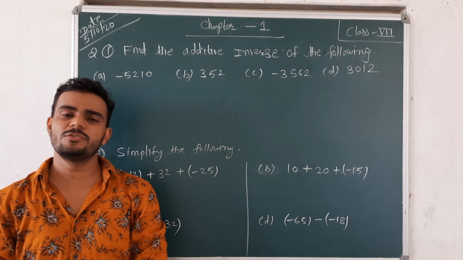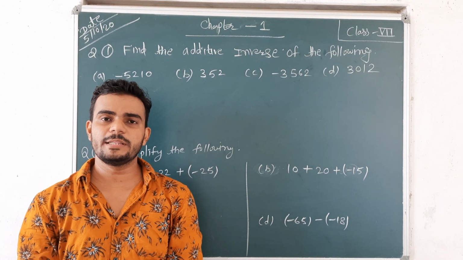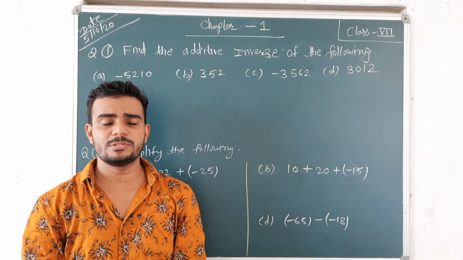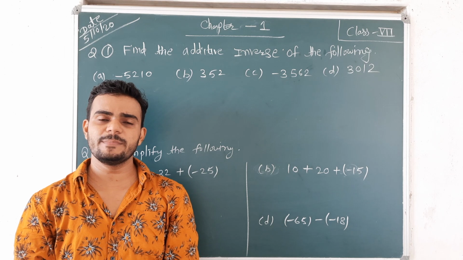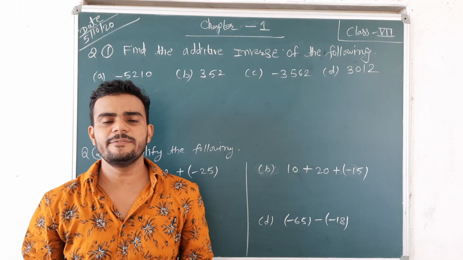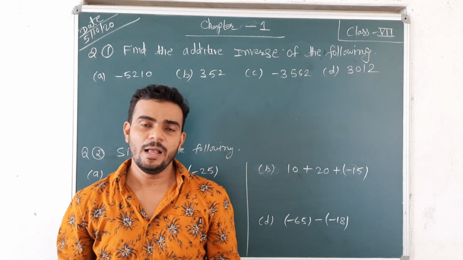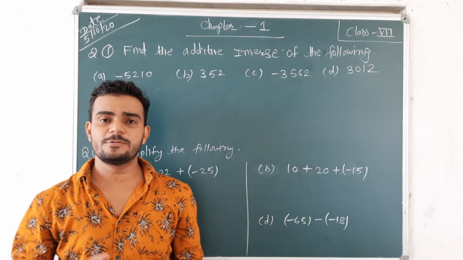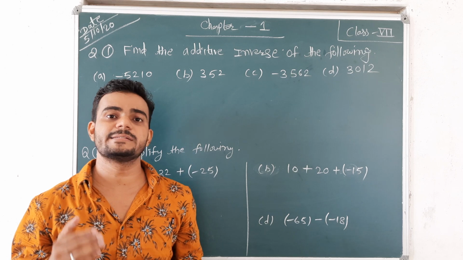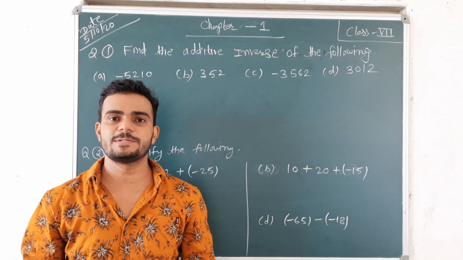Okay, so I think you understood what an integer is. An integer means the set of all negative and positive numbers. There are two types of integers, negative integers and positive integers. All negative numbers are called negative integers and all positive numbers are called positive integers. Next, the absolute value topic. Absolute value means the value of the given number without considering its symbol.